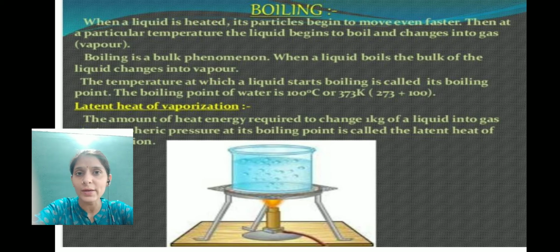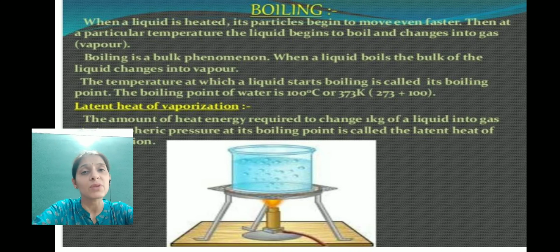The heat which we are giving at 100 degrees Celsius is being used up by liquid particles, so that the bonds present between them can be broken down, and hence they can be converted into the gaseous state. The amount of heat required to convert 1 kg of liquid into gas at atmospheric pressure and at its boiling point is called the latent heat of vaporization. In case of water, the latent heat of vaporization is 22.6 into 10 to the power 5 joule per kg.